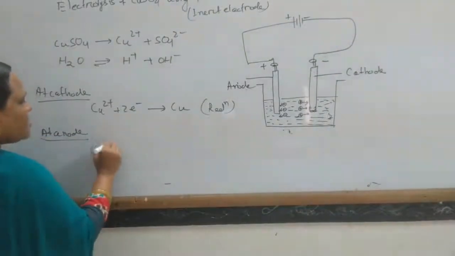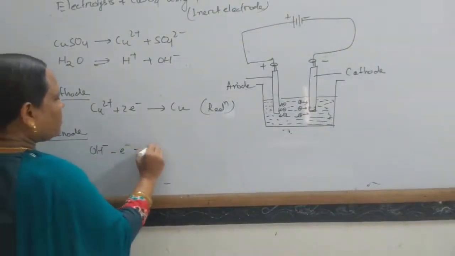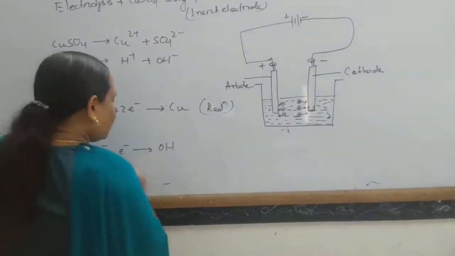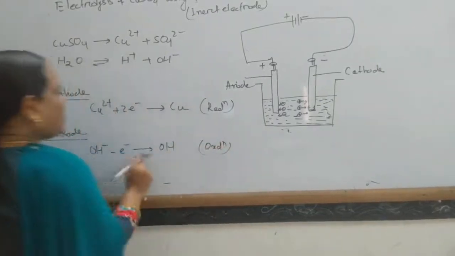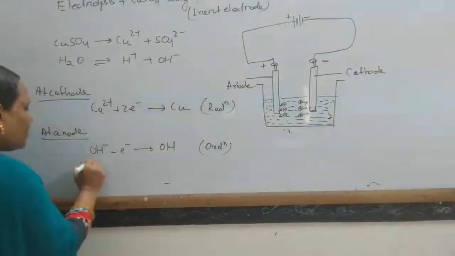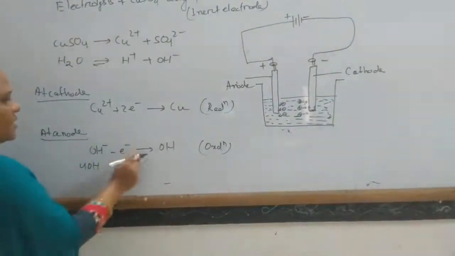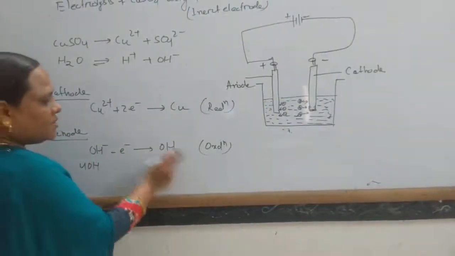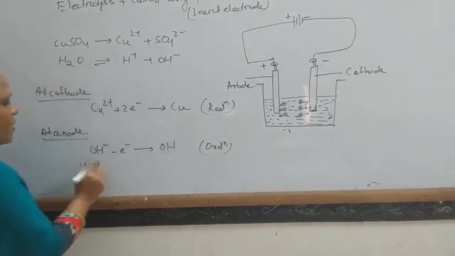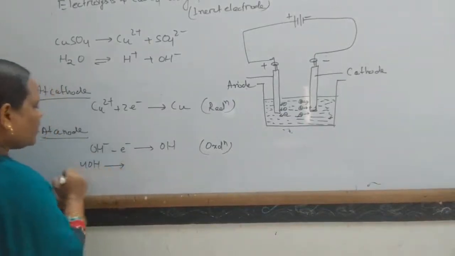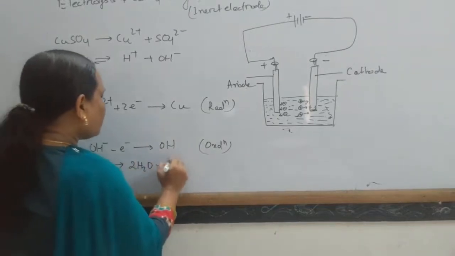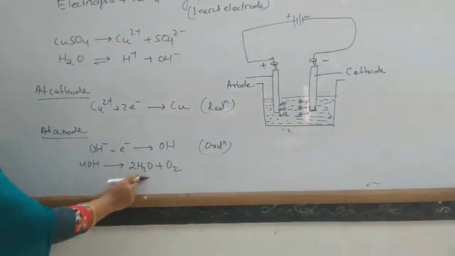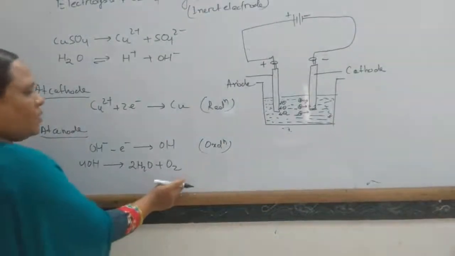OH minus gives an electron to give OH. This is your oxidation process, and this primary product is unstable, so it reacts further to give 2H2O plus O2. It decomposes to give water and O2.